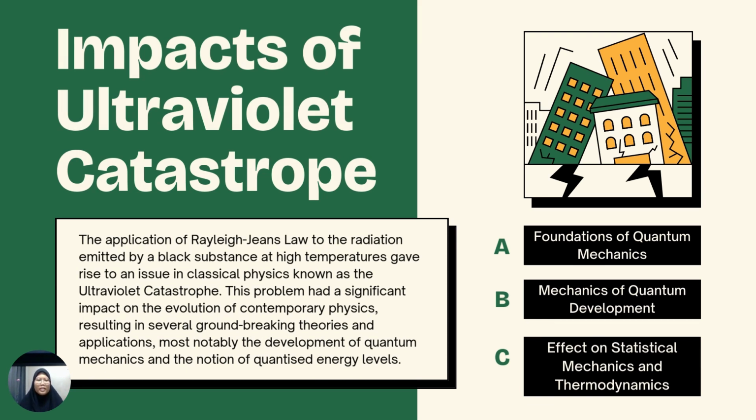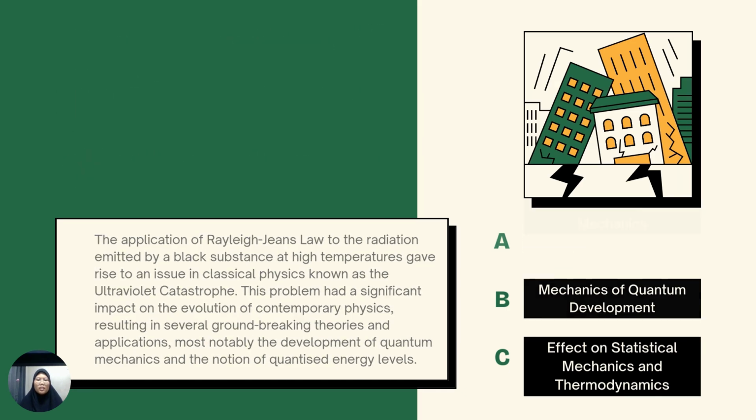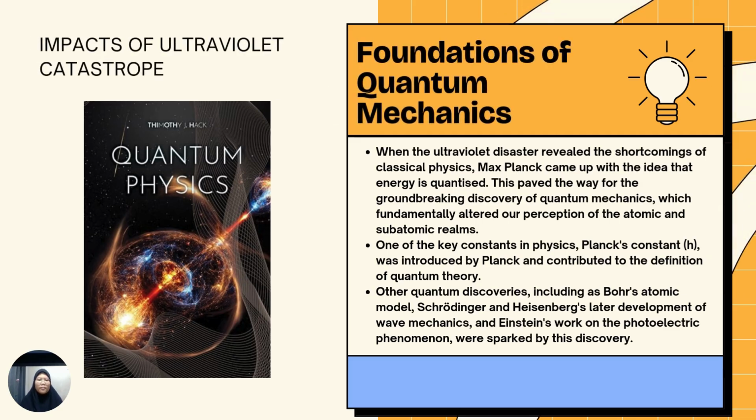The application of Rayleigh-Jeans law to the radiation emitted by a black substance at high temperature gave rise to an issue in classical physics known as the ultraviolet catastrophe. This problem had a significant effect on the evolution of contemporary physics, resulting in several groundbreaking theories and applications, most notably the development of quantum mechanics and the notion of quantized energy levels. There are three impacts: the foundation of quantum mechanics, the development of quantum mechanics, and the effect on statistical mechanics and thermodynamics. So the first one: when the ultraviolet disaster revealed the shortcomings of classical physics, Max Planck came up